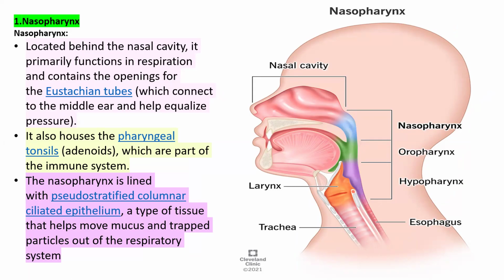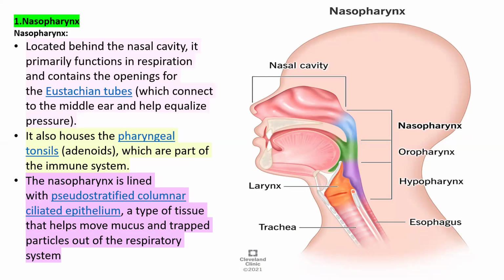Its primary function is respiration, and it contains the opening for the eustachian tube, which connects to the middle ear and helps equalize pressure.